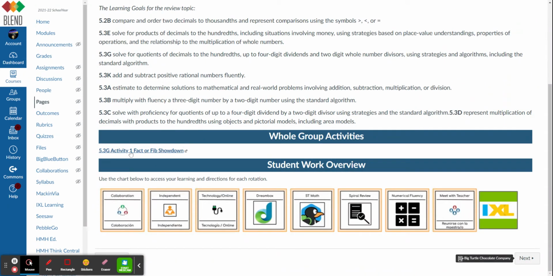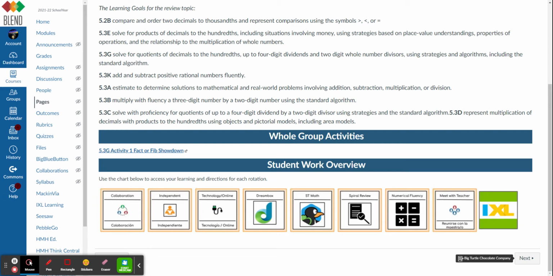The first thing I'm going to take a look at is activity 1, Factor Fib Showdown. So that's what this is going to look like. So Factor Fib, and we're going to go through this, and we are going to decide whether it is a fact or a fib. All right, so is this a fact or a fib? The quotient of 72 divided by 12 is greater than the quotient of 7 and 2/10 divided by 12. Think about it and be ready to share your answer when the teacher says showdown.